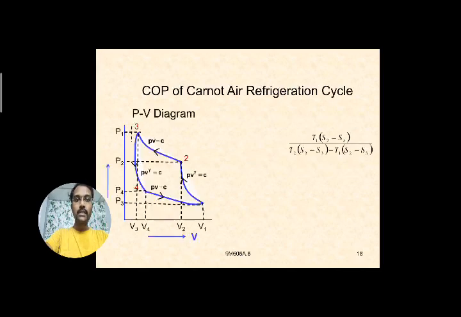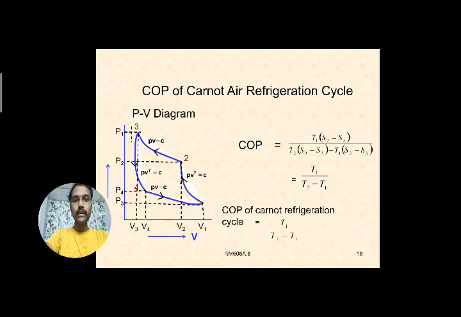So finally you can write the COP. Already we have written that it is the refrigerating effect by work done. The refrigerating effect is nothing but the heat absorbed during the process 4 to 1, which is T1 into (S2 minus S3), divided by the work done, for which we have already written the formula. After simplification, finally you can write the COP formula as COP equal to T1 by (T2 minus T1). So this is the COP of the Carnot refrigeration cycle. It is a purely theoretical cycle.